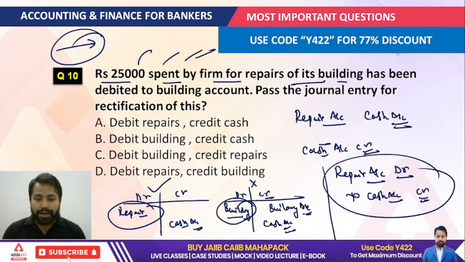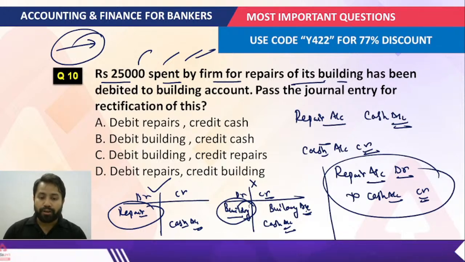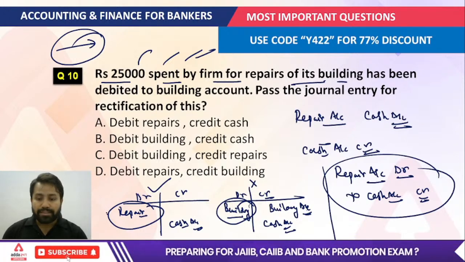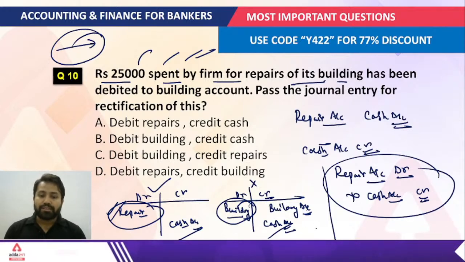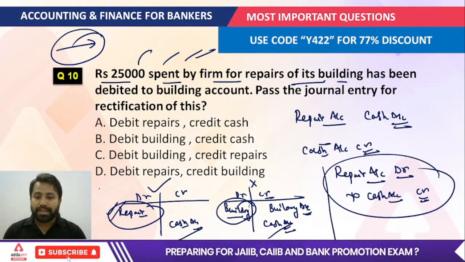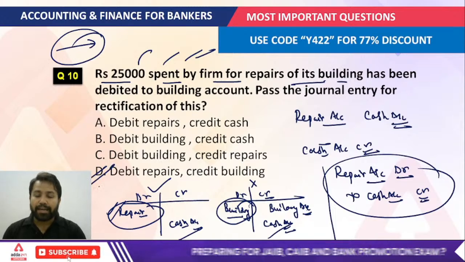If I credit the building account, then on the debit side I want the repair account, because the cash is at the same place. So the answer to this question is: debit repairs and credit building.